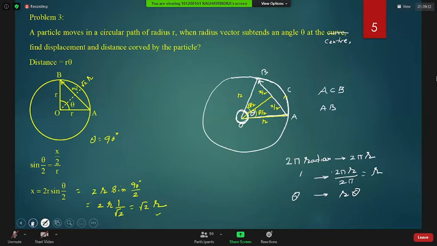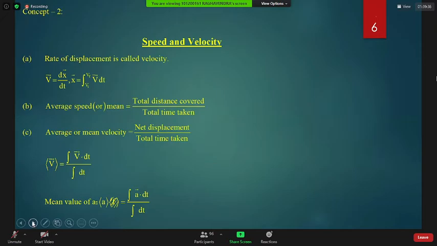Now I'm going for concept number 2, speed and velocity. People will call velocity the rate of change of displacement. That is wrong, beta. Displacement itself is the change of position coordinate. So the rate of displacement will be velocity. If you take the rate of change of position coordinate with time, it will be called velocity. So v is dx by dt, and x will be the integration of v dt from initial to final. That will give you displacement.